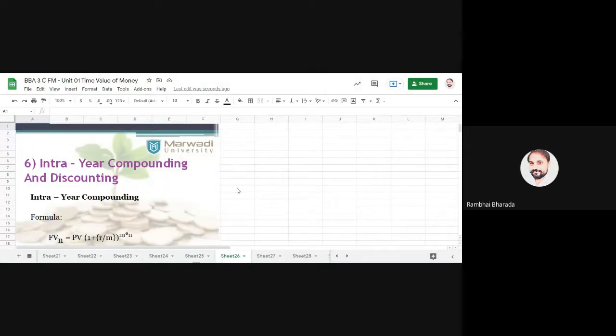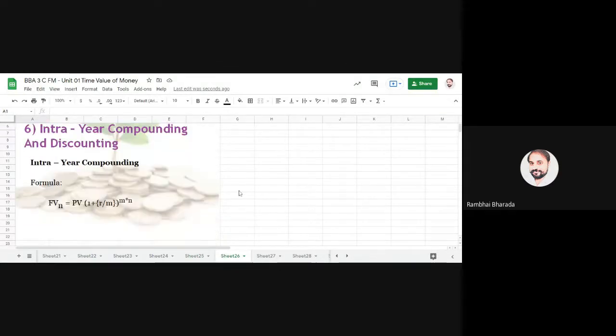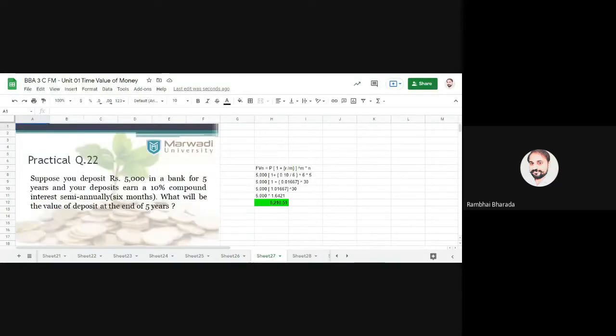intra-year compounding, intra-year discounting. Intra-year compounding and intra-year discounting. Okay, how to find intra-year compounding? That we are doing first, and then we go for the entire discount. Look into the practical question.